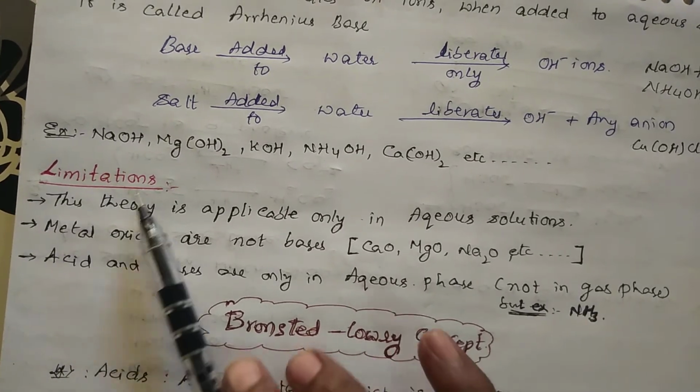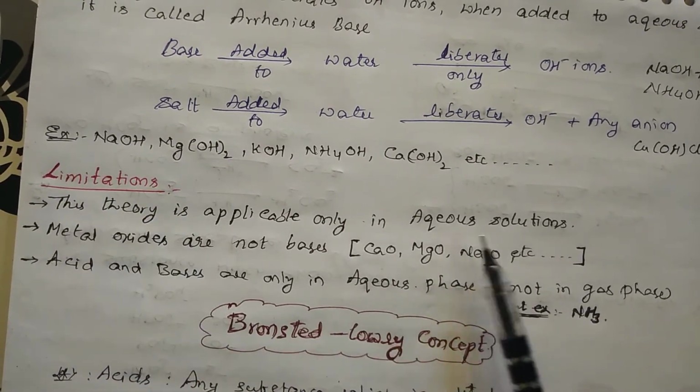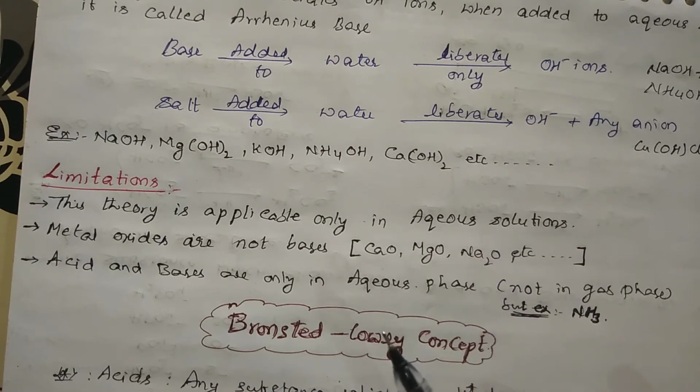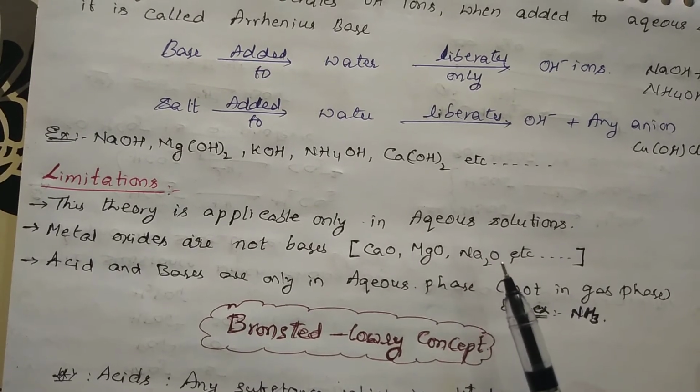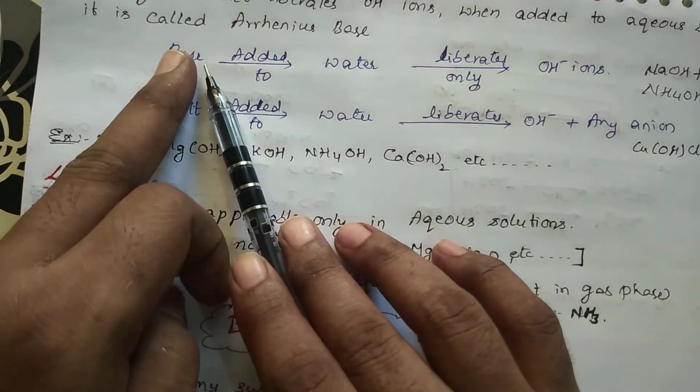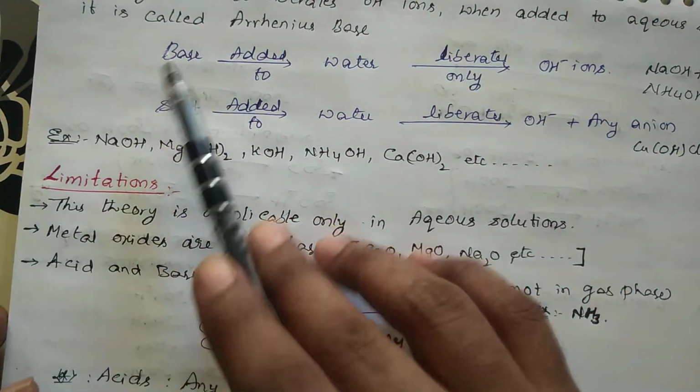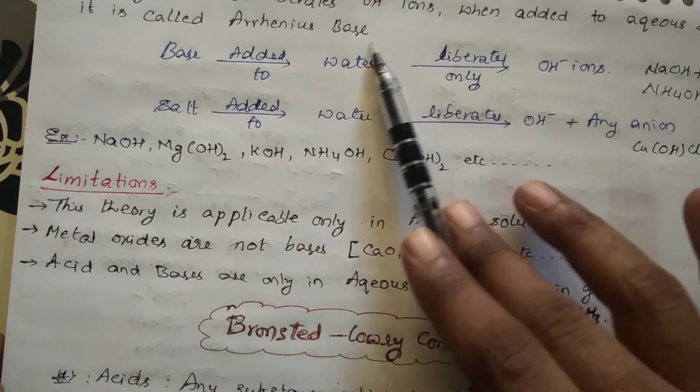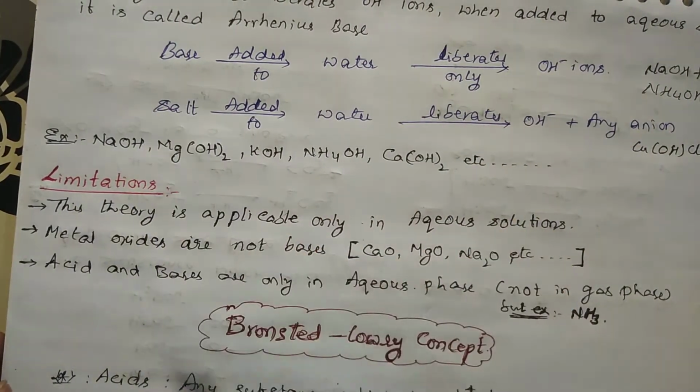So what are the limitations of the Arrhenius theory? This theory is applicable only for aqueous solutions. If there is no water, then if you take some substance X, you can't say whether it is a base or an acid. Only if water is present and the substance liberates something can we say it is an acid or base.